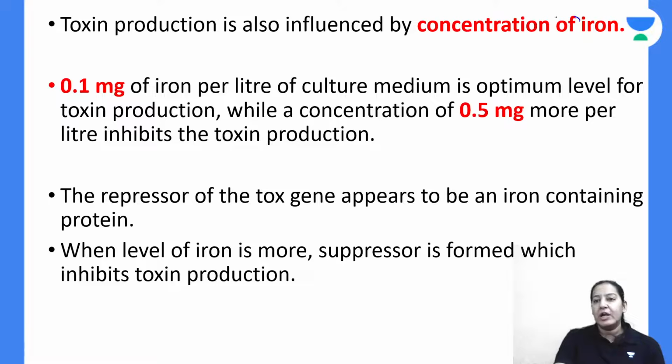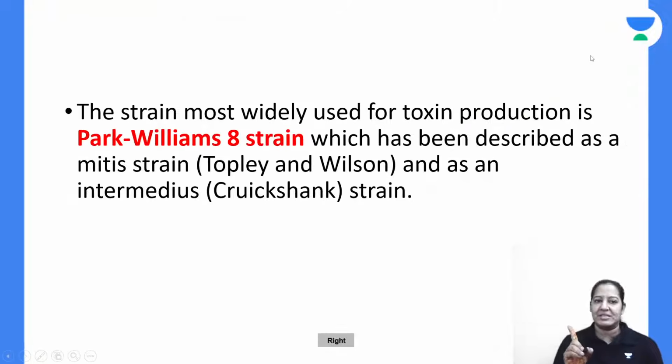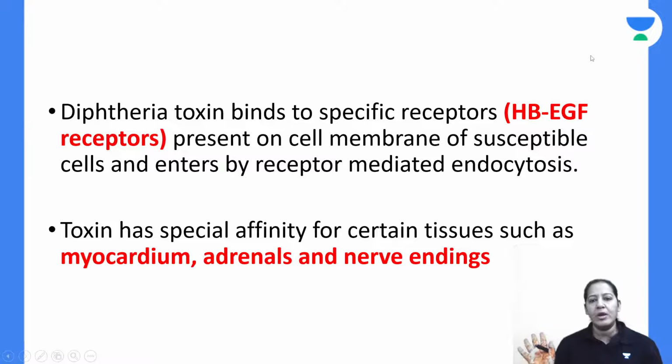And iron is required for toxin production. Iron is a must. Iron is a must, right? Those are all the important points.